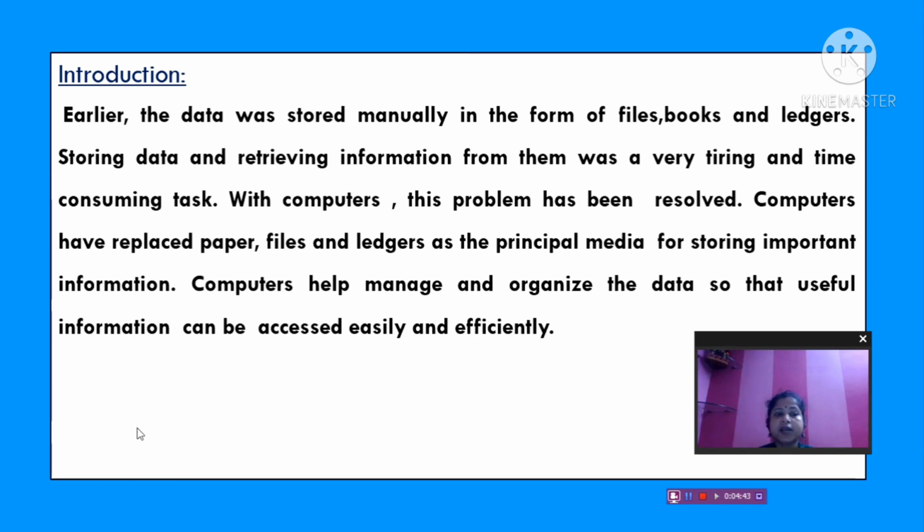Computers have replaced paper, files and ledgers as the principal media for storing important information. Computers help manage and organize the data so that useful information can be accessed easily and efficiently. When data is stored in a computer, in one click we can get our data. Suppose you want to find out whether there is a reservation or not when you are traveling.